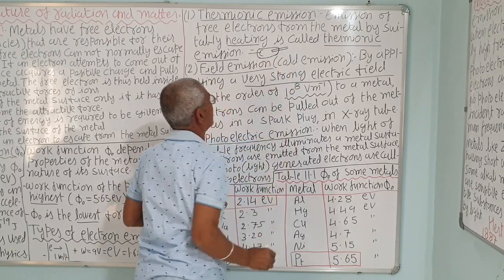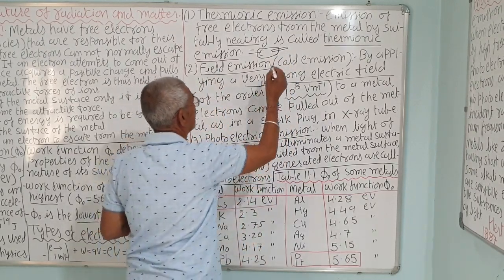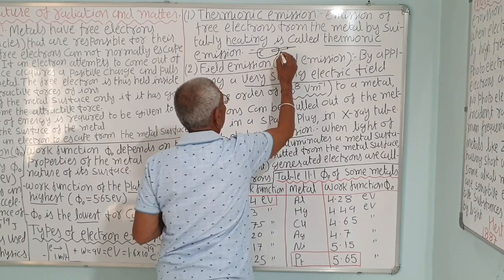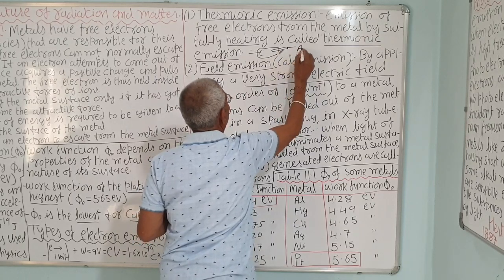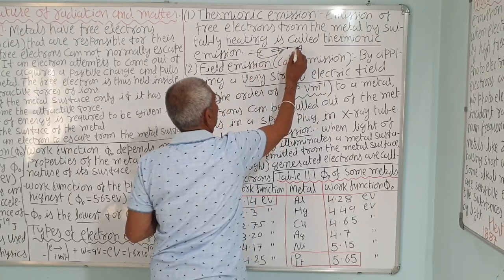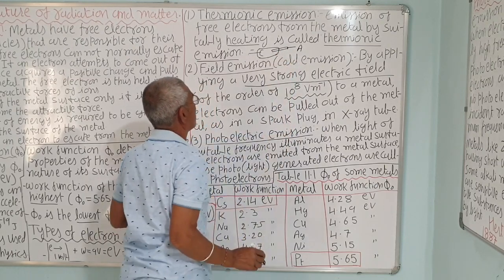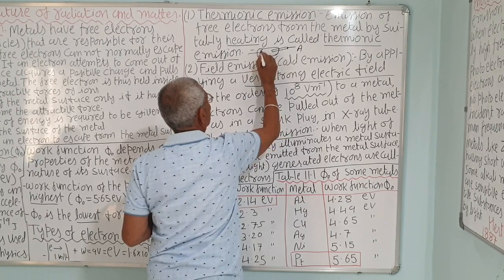Tungsten or molybdenum is embedded in it. This is the anode A. This is the cathode. They are connected with the induction coil, the high voltage supply. So this cathode is concave in shape.